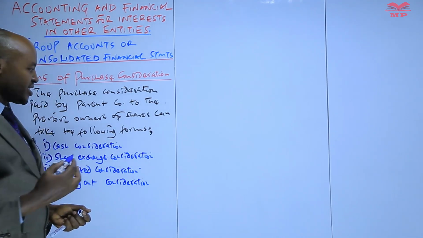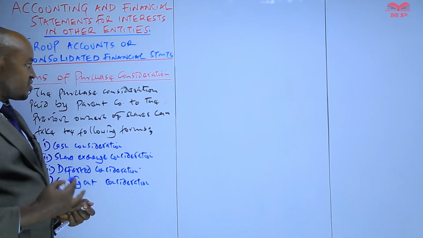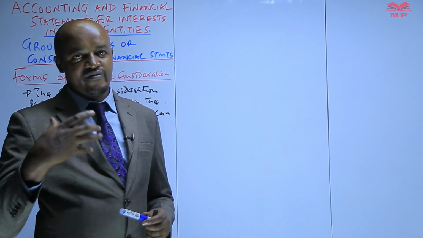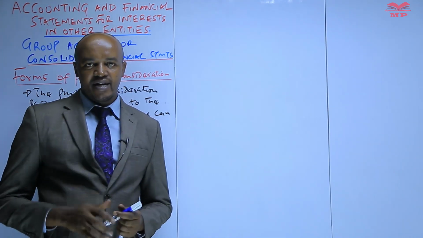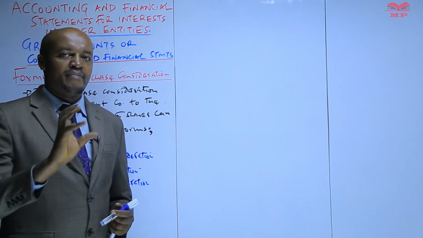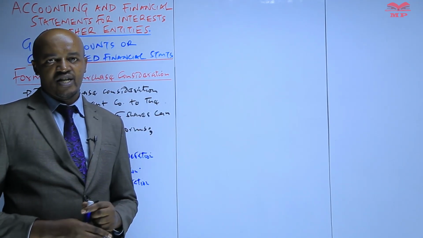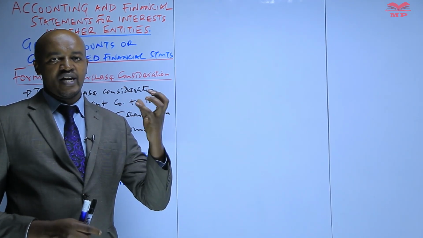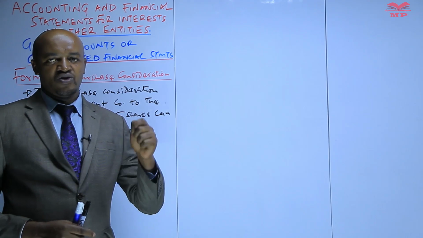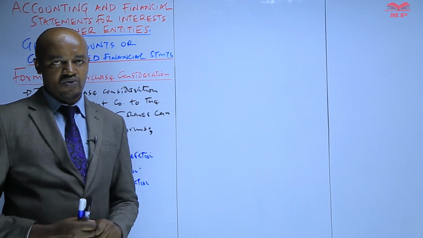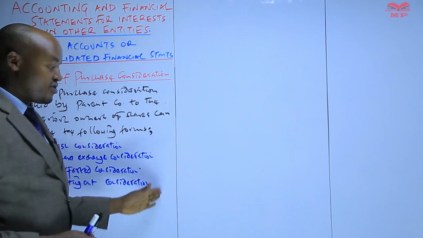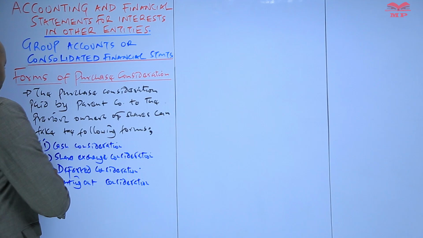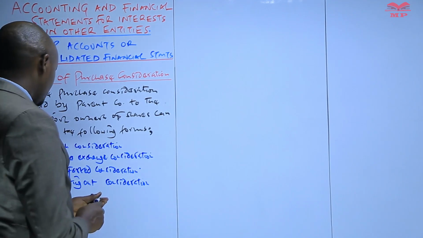So what we are saying is that once the parent company has acquired shares of the subsidiary, because those shares were owned by some shareholders who have accepted to sell their shares to the parent, the parent company must compensate them, must pay them for acquiring their shares. That payment to the previous owners of those shares can take any of these forms: cash consideration, share exchange consideration, deferred consideration, and contingent consideration.